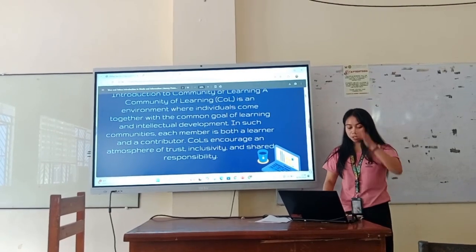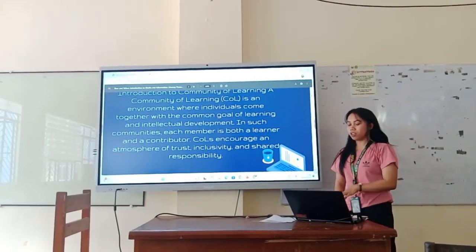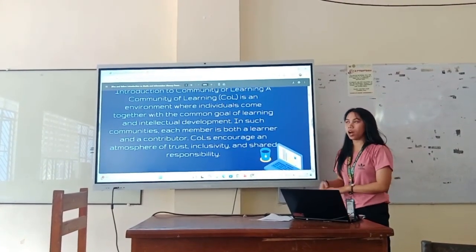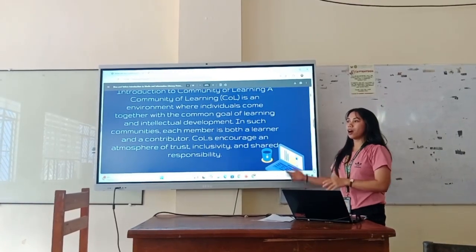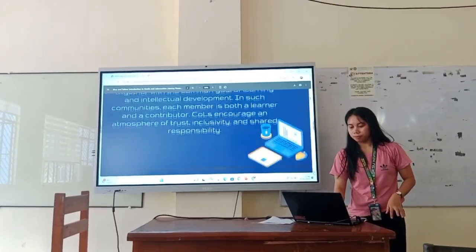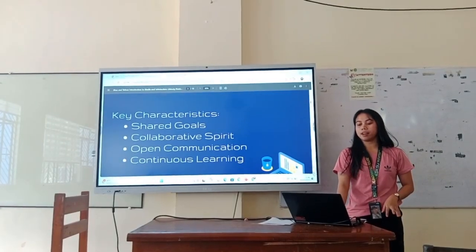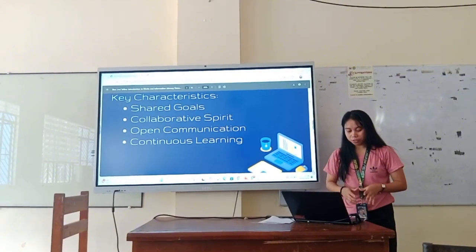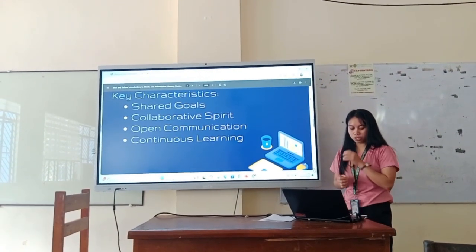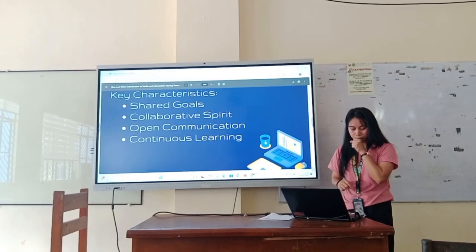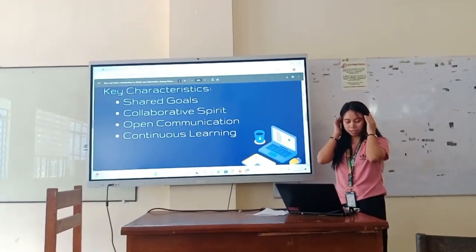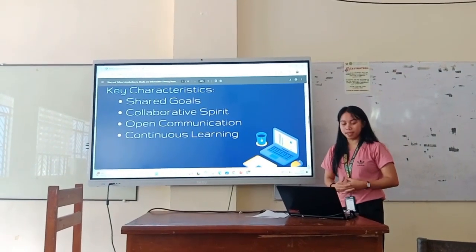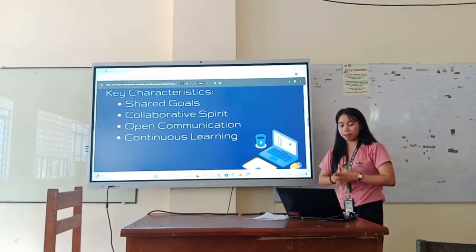So, when we say community of learning, it means shared knowledge and growth. It takes many forms depending on what the community needs. So, there are key characteristics. Shared goals. All members are committed to achieving academic and personal growth.